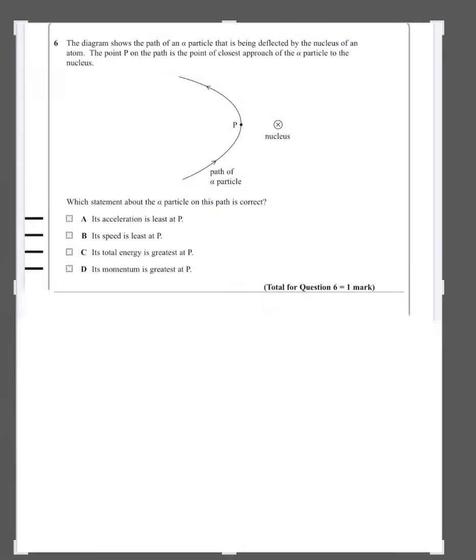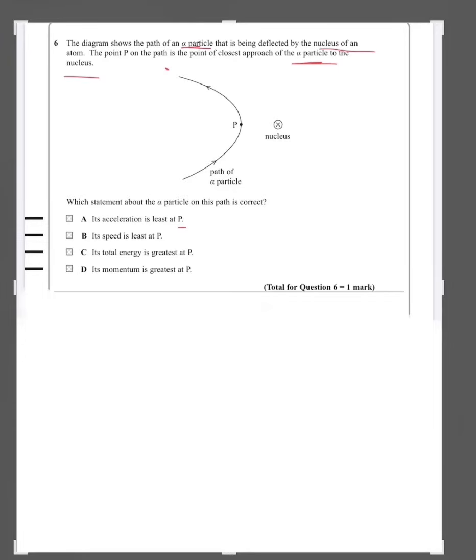Number 6. The diagram shows the path of an alpha particle that is being deflected by the nucleus. So this is an alpha particle going in this way, and as it is going nearer to the nucleus, it is being deflected and it is going back in this direction. The point P is a point of closest approach of the alpha particle to the nucleus. Which statement about the alpha particle on this path is correct? So option A, its acceleration is least at P.